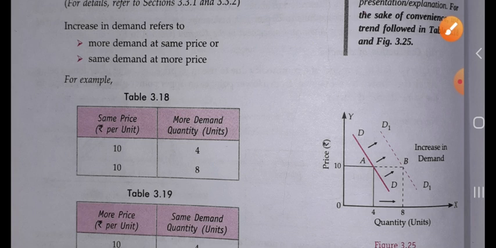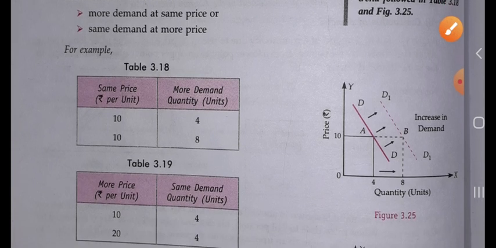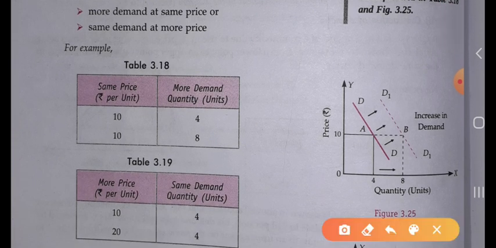In the second condition, whenever the price is more, the quantity is the same. Whenever the price of any commodity increases, the consumer will still demand the same quantity.